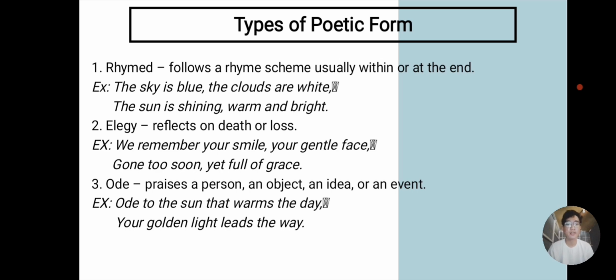or on how that person lived when they were still alive. Next is ode, which praises a person, an object, an idea, or an event. An ode is a poem of praise or admiration. It expresses deep respect and appreciation for an object, event, or even an idea. For example, ode to the sun that warms the day, your golden light leads the way. In this example, we praise the sun, just like what an ode is all about.